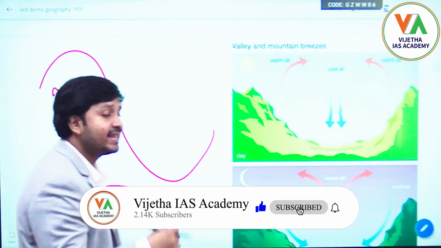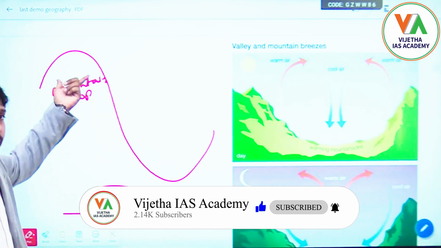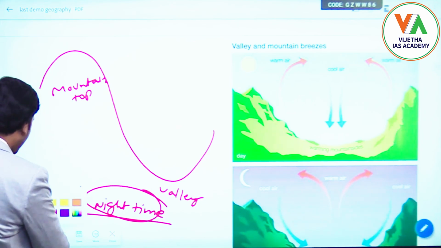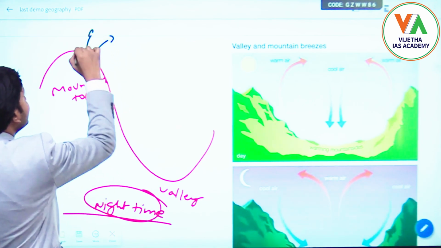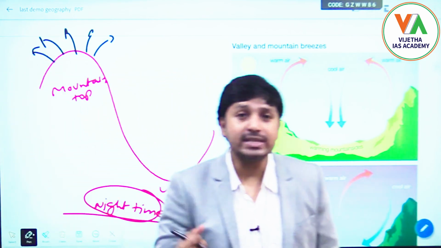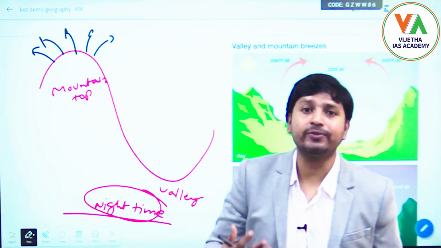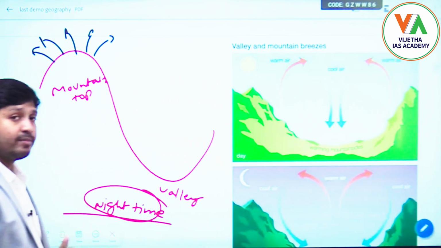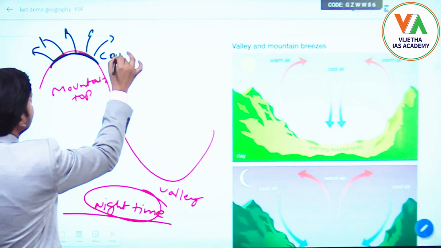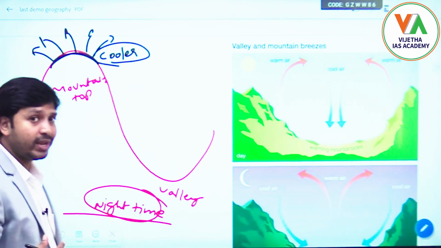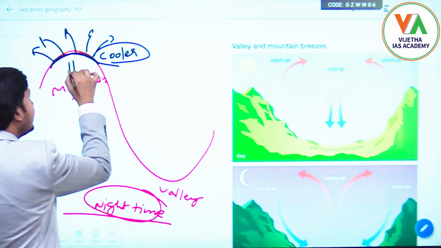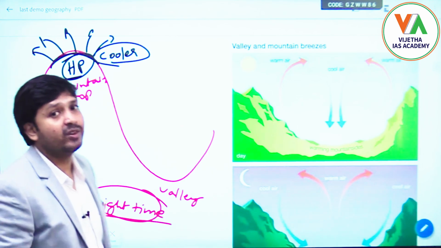Once nighttime is there, once again the top of the mountain is exposed to more area. Once it is exposed, whatever heat was absorbed during the daytime, that entire heat will start releasing from the top of the mountain. Once more heat is released from the top of the mountain, it will become relatively cooler at a faster rate. So this entire region will become cooler, and because of its cooler nature, its pressure will be relatively high.